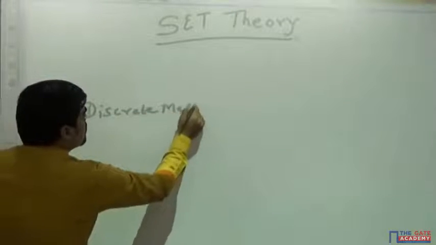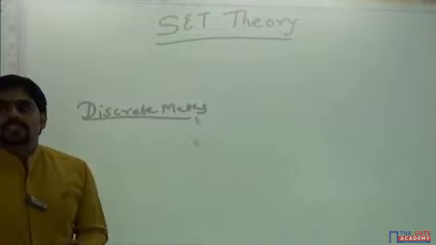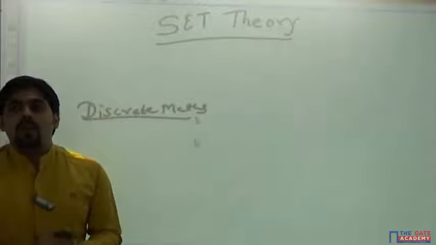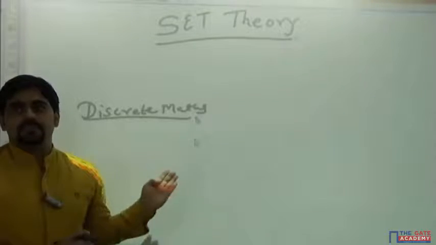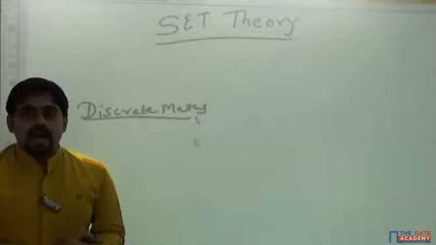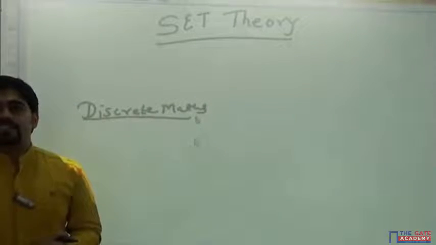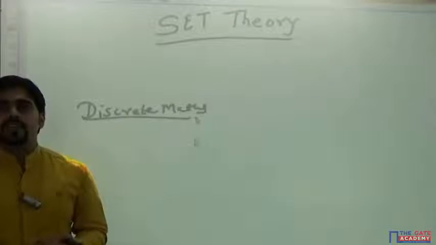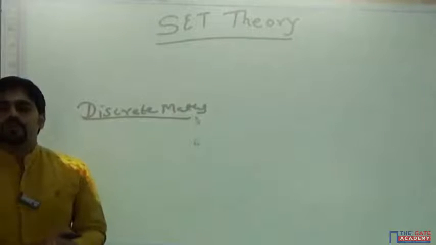Now, if I ask, why is discrete mathematics only for computer science students? No other engineering students are learning this subject, and we are learning engineering mathematics as well as discrete mathematics. It is a bit different from that. What do you mean by discrete and how does this mathematics differ from the previous engineering mathematics?